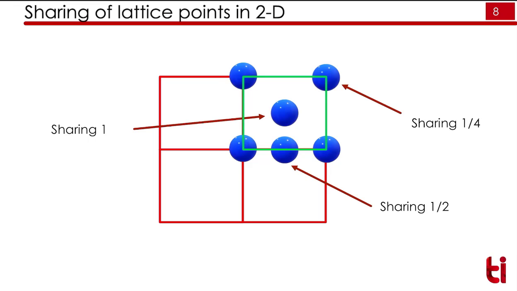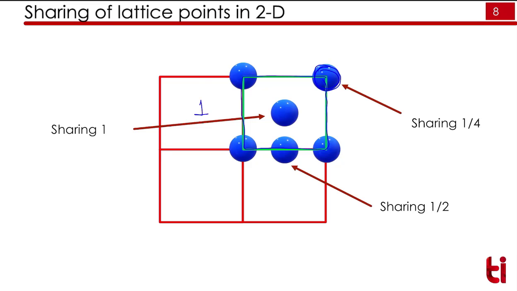This is again a very important concept, that is sharing of lattice points. First we will see in 2D so that you can visualize in 3D later on. In 2D, this is a square lattice and here is a lattice point. This lattice point shares 1/4 of its part into that particular unit cell.